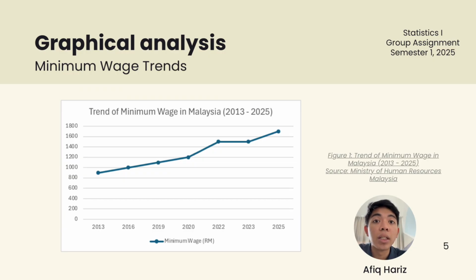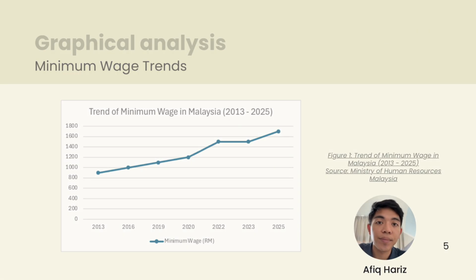1,500 per month. This sharp rise reflects a major policy adjustment by the government, mainly to address rising living costs and improve workers' purchasing power. In 2025, the minimum wage increased further to 1,700 ringgit, indicating continued efforts to enhance income conditions for low-wage workers.